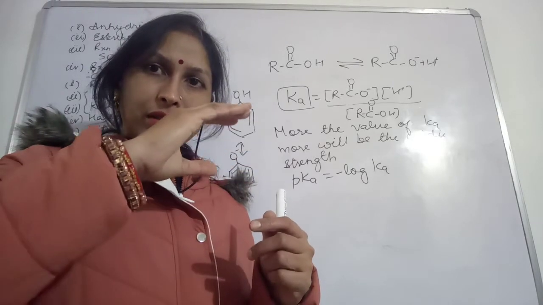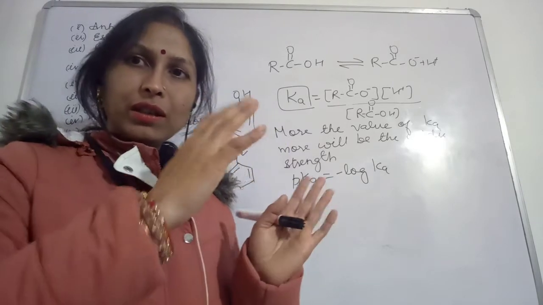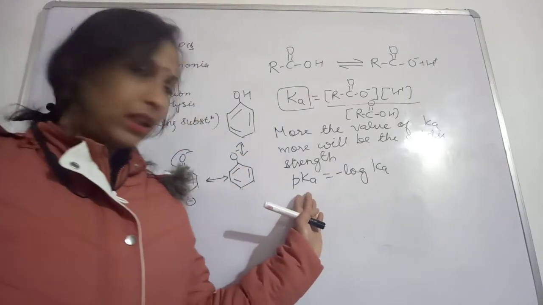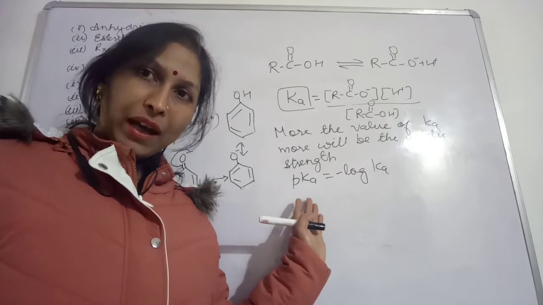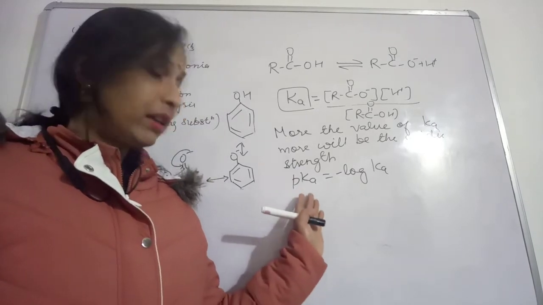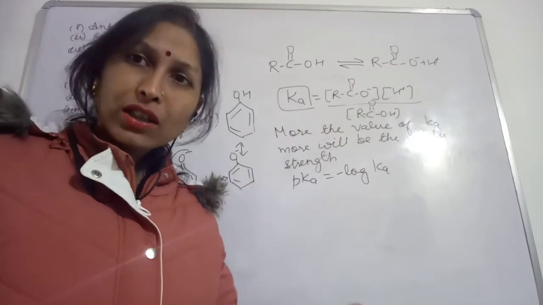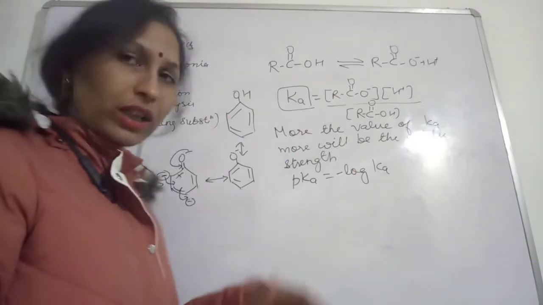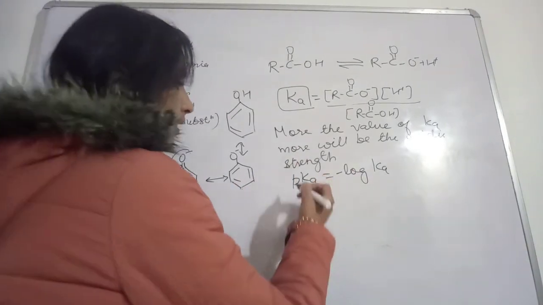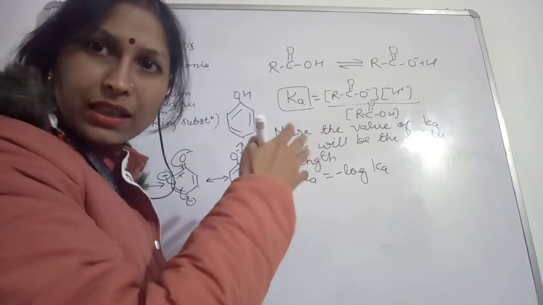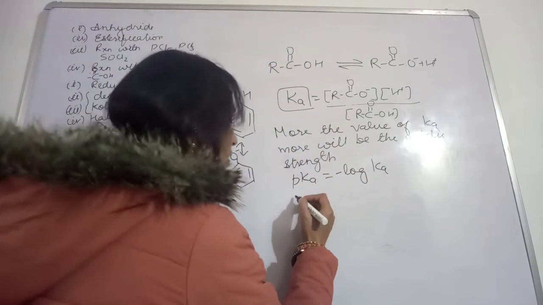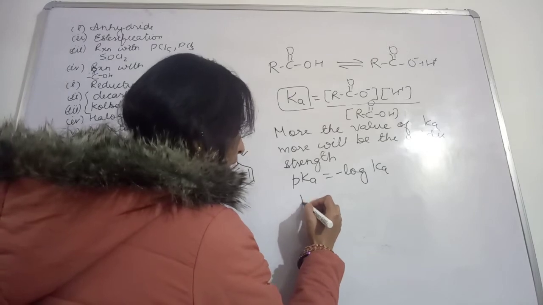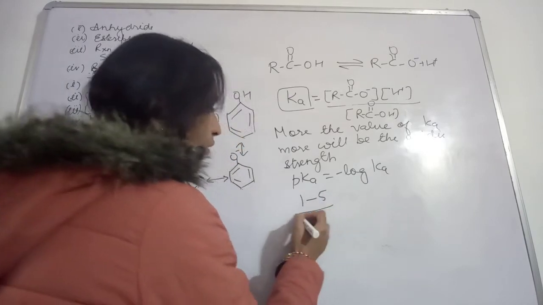So a very strong acid will have a pKa value of 1 or less than 1. And for moderately strong acids, organic acids like acetic acid and carboxylic acids come under that category, the pKa value will be between 1 and 5.